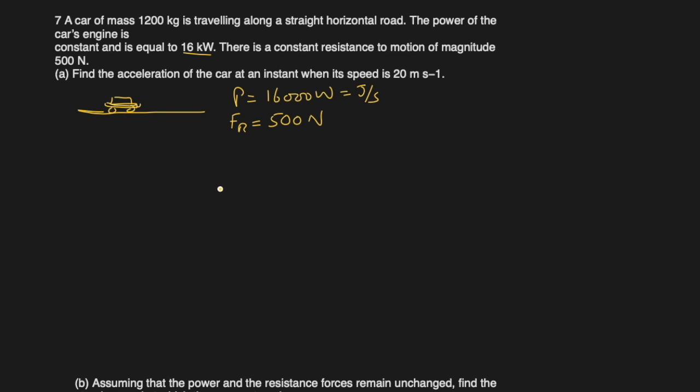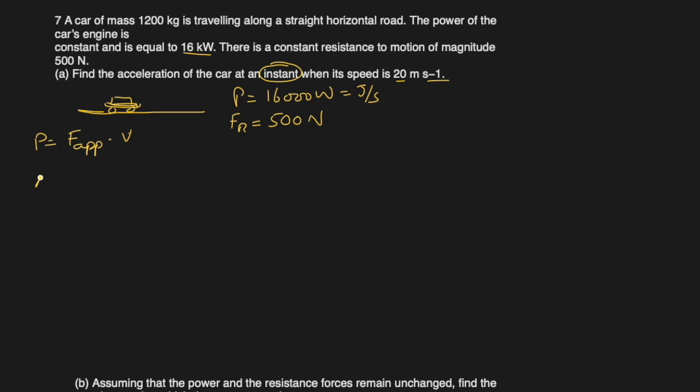Okay, then what do we find? The acceleration of the car at the instant when the speed is 20 meters per second. So at a specific instant, power is equal to force applied by the engine times speed.